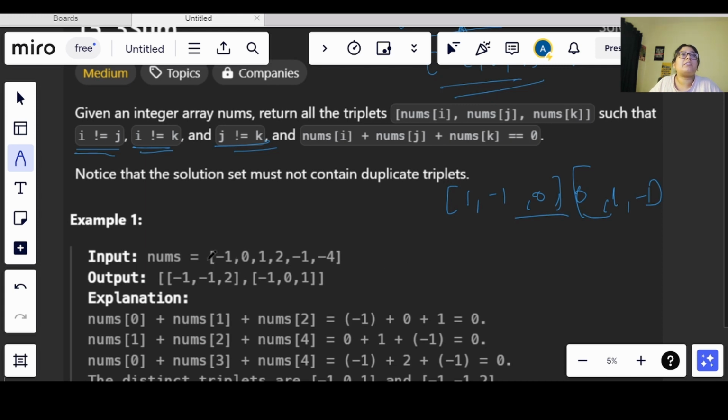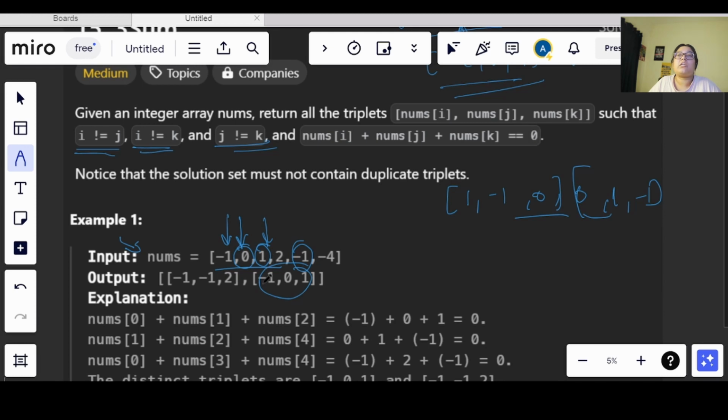Now let's see this example. We have -1, we have 0, we have 1. These three will sum up to 0, right? In the same way, I can have 0, 1 and -1 again, but that will be a repeated triplet, so I cannot do that.